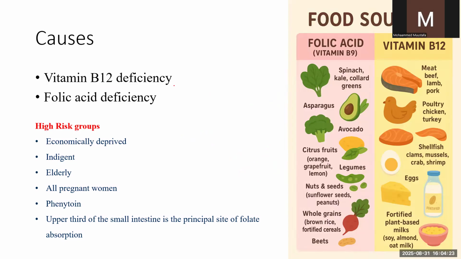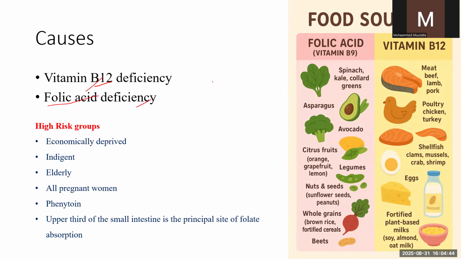Next, we want to understand the reason for the occurrence of megaloblastic anemia. There are two major reasons for megaloblastic anemia: a decrease in vitamin B12 level and a decrease in folic acid level. That is, vitamin B12 deficiency and folic acid deficiency.